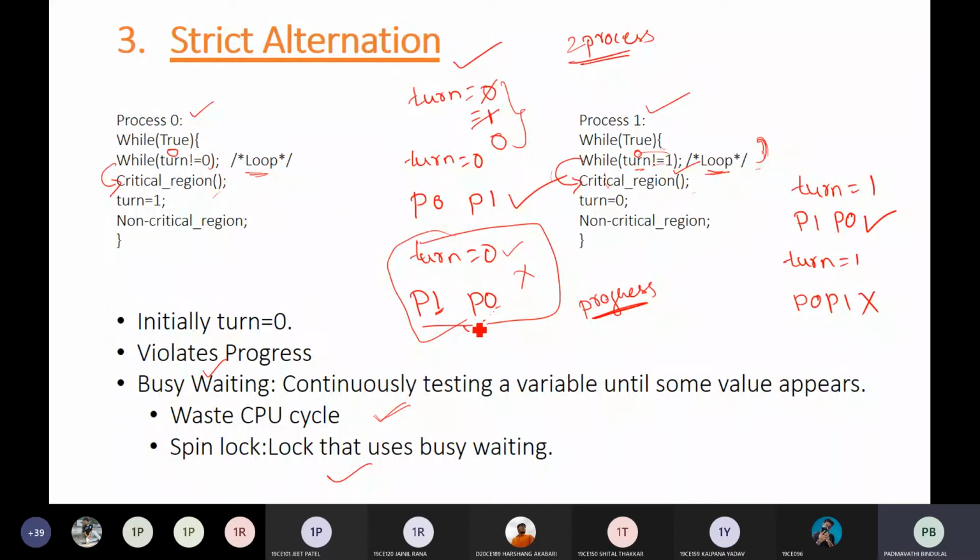So P1 start complete होगा नहीं तो P0 start नहीं होगा, और P0 का turn है but P0 cannot execute because P1 has not completed. So this kind of lock, that is caused because of busy waiting, you call it a spin lock. Is it clear, this approach of solving the critical section problem?